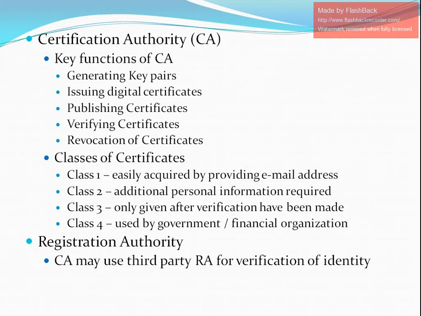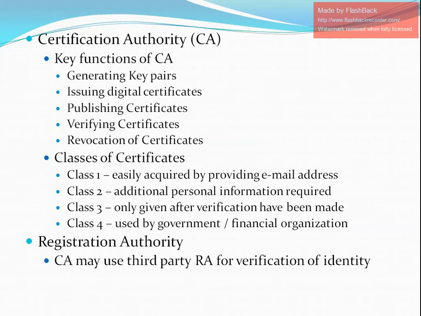The very first one is generating key pairs. The certification authority may generate key pairs independently or jointly with the client. Second, issuing digital certificates. The CA could be thought of as the PKI equivalent of a passport agency. The certification authority issues the certificate after the client provides credential details about their identity.